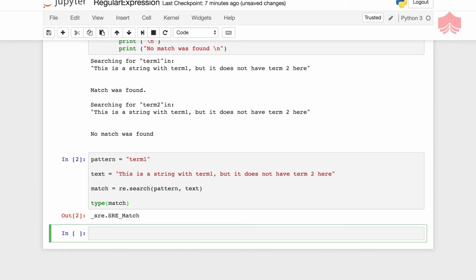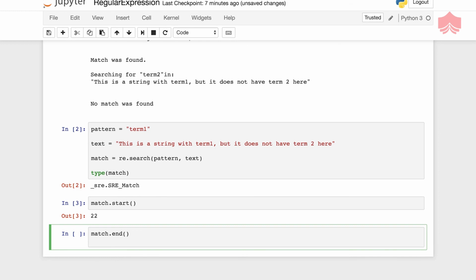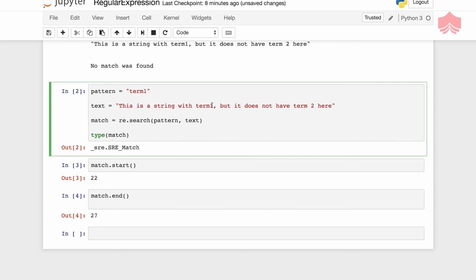This prints out a match object. The match object returned by the search method contains more than just the match; it contains the information about the match, including the original input string that was used and the location of the match. Now I can use methods like this, where is my match word, and from what index to what index. From the 22nd index to the 27th index is where I have it.